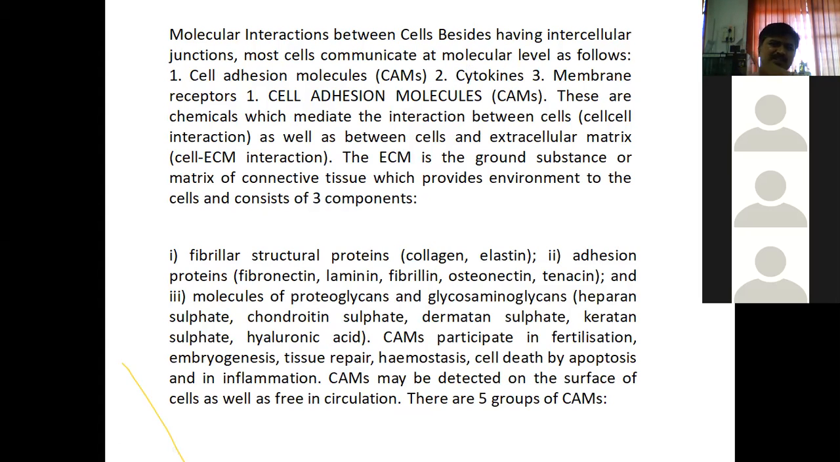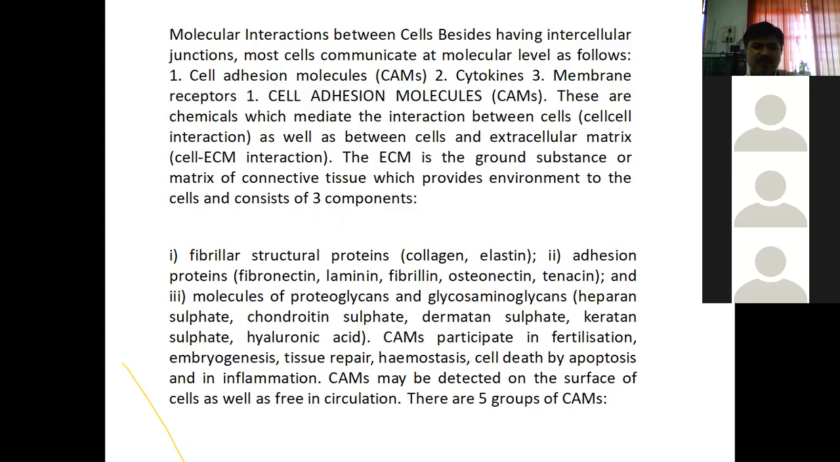What are these molecules? Now you see, cell adhesion molecules, abbreviated CAM. Remember, the second one is cytokines, and the third one is membrane receptors. We will see these one by one. CAM, cell adhesion molecules, cytokines, membrane receptors. These are the three molecular level substances through which molecular level cell to cell interaction occurs.